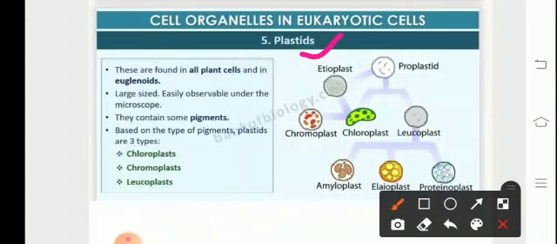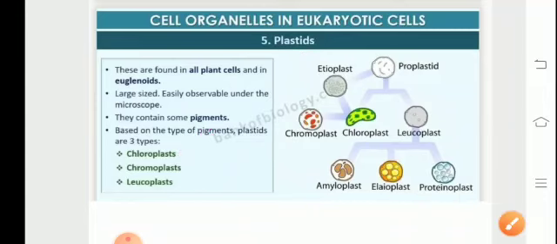Basically, the prokaryotic organisms like the bacteria show the presence of chromatophores. They are easily observable under the microscope. They contain pigments, and on the basis of the pigments, they are basically of three types: chloroplast, chromoplast, and leucoplast. Chloroplasts are green colored plastids, chromoplasts are the colored plastids, and leucoplasts are colorless plastids.